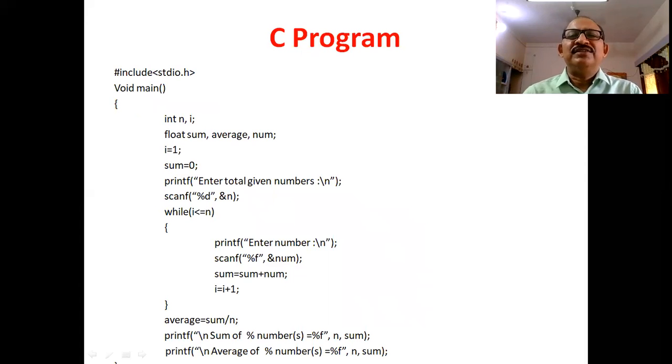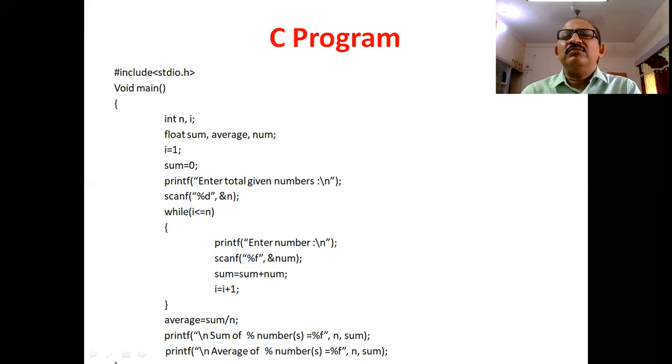Here you can see this is the C program. When you have an algorithm and flow chart, then it is very easy to convert your algorithm or flow chart into a corresponding programming language. Either you can use C language, or Pascal, or C++, or Java, or any language.